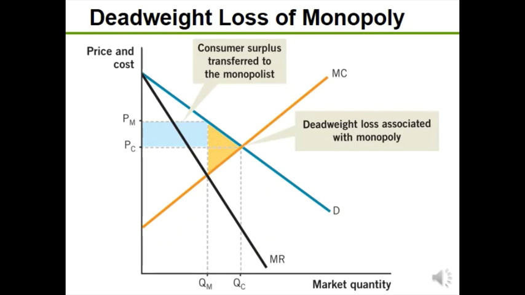But there's another problem in that this surplus is transferred from the consumer, of which we are all one, to the monopolist. Some might not consider this a problem, but as consumers, we can all feel shorted by it. The main problem, I should say, is this deadweight loss.